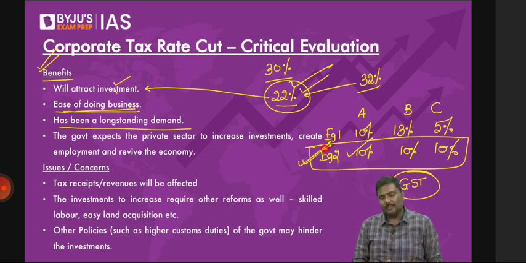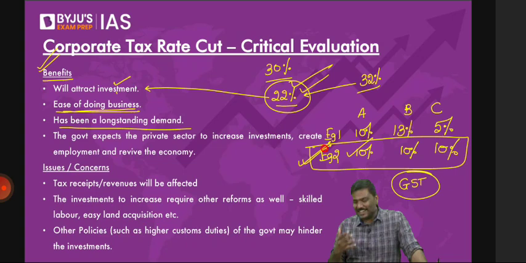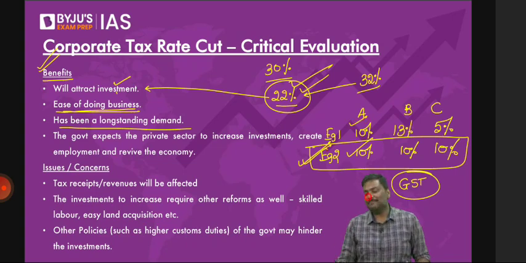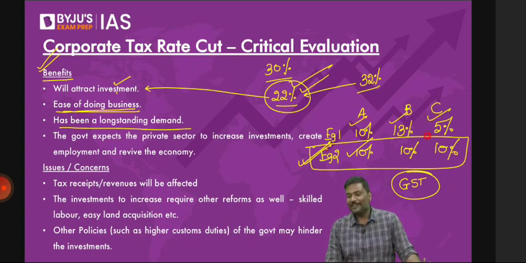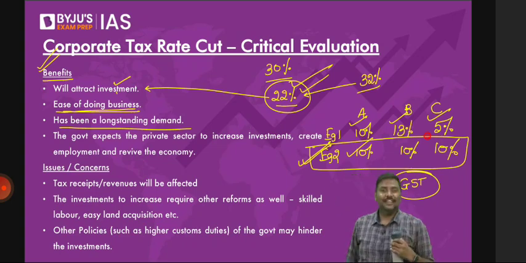Right? Have a look at this. So, option A has a total of 28%. How, my dear? How a total of 28%? I said the tax rate in one state is 10%, in another 13%, and in C it is 5%, which means your product in one state is charged very high, and in another very low. Is it easy to conduct business? No, it's not easy to conduct business.